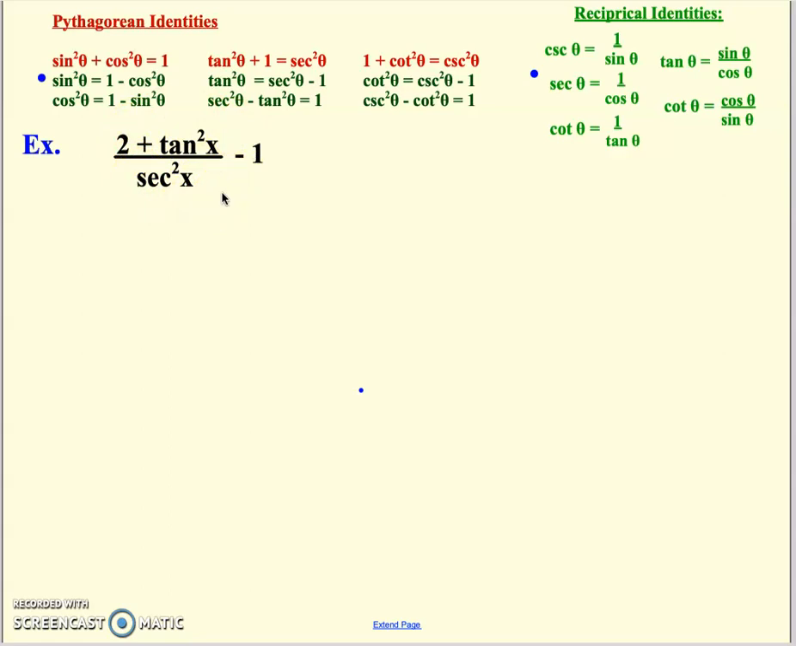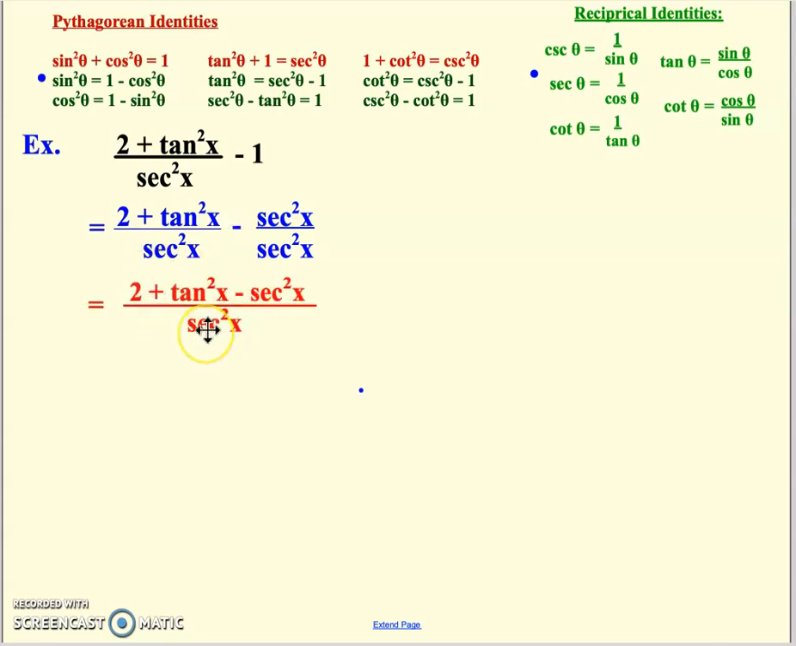Sometimes I just got to think about what my basic math brain would tell me: I've got a fraction minus a whole number. Why don't I just get them put together with a common denominator, like I would always do? To give yourself a common denominator, you'd have to change this to secant squared over secant squared. So that's what we're going to start with. That 1 becomes the common denominator. And then, of course, when you have a common denominator, the whole purpose of doing that is so you can combine those fractions into one fraction. So get them all over a single denominator.